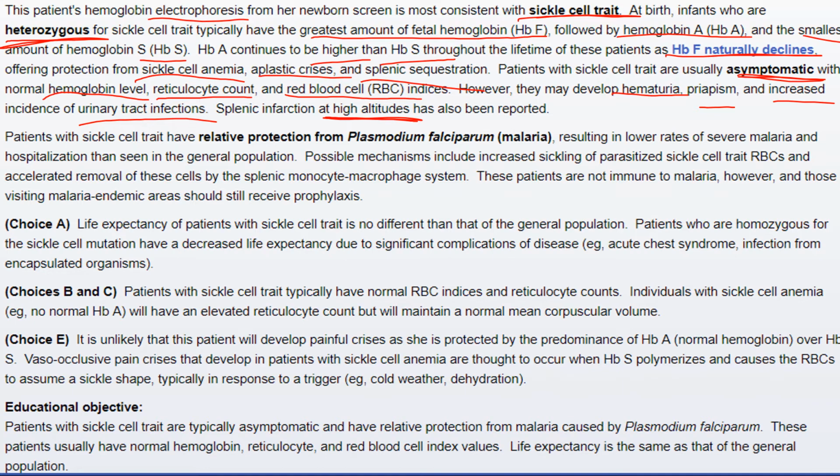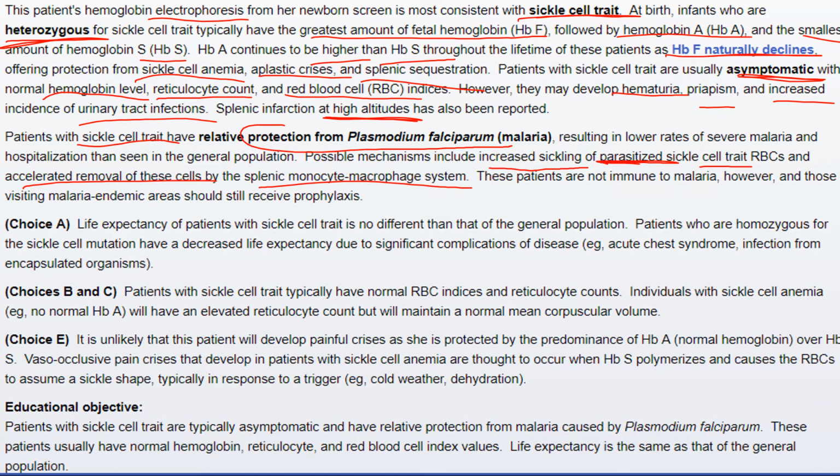Now, people with sickle cell trait have relative protection from Plasmodium falciparum because there is increased sickling of parasitized red blood cells. This means the RBCs affected by malaria are sickled and are increasingly removed by the splenic monocyte macrophage system.